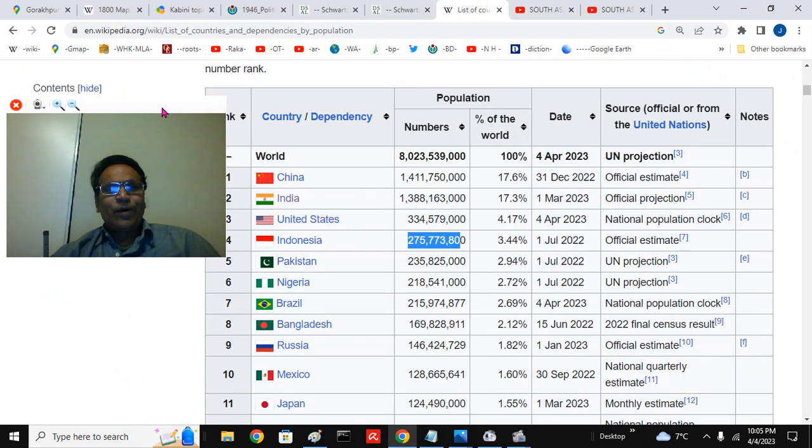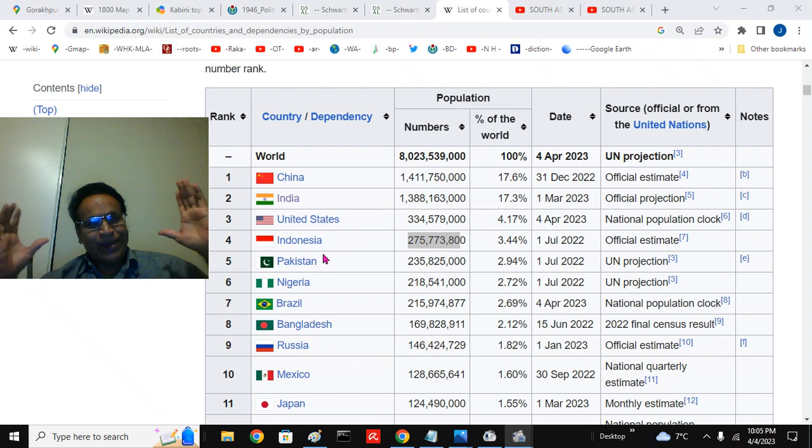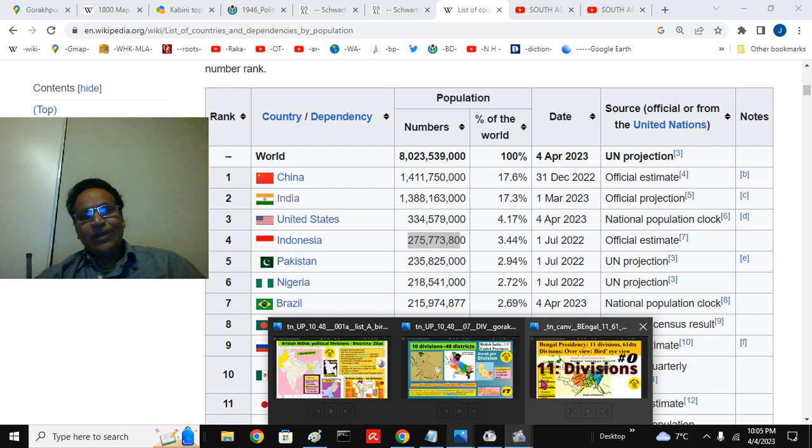And the population, you see the 8,000 million people, 8 billion people: China, India, United States. Next is Indonesia. If you take the national states, these are the 4 national states. If you take national and sub-national states, the next fifth one will be the United Provinces on the planet Earth. It has more people than Pakistan itself. Such a tremendous amount of population living in a small territory is a very big concern.